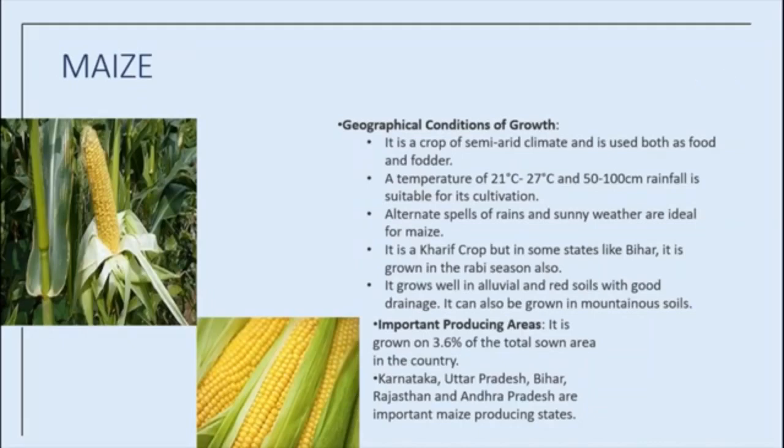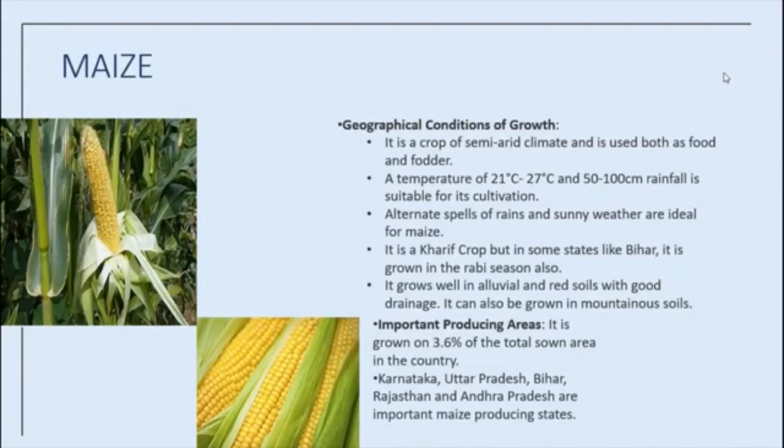Which soil is apt for this? Old alluvial soil. In some states like Bihar, maize is grown in Rabi season also. Okay, Bihar is an exception because here maize is grown in Rabi season. Generally this is a Kharif crop, but in Bihar, it is grown in Rabi season also.